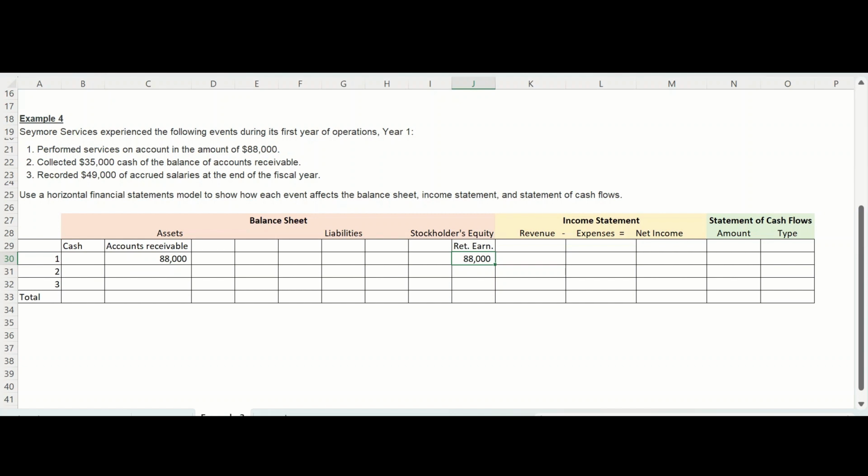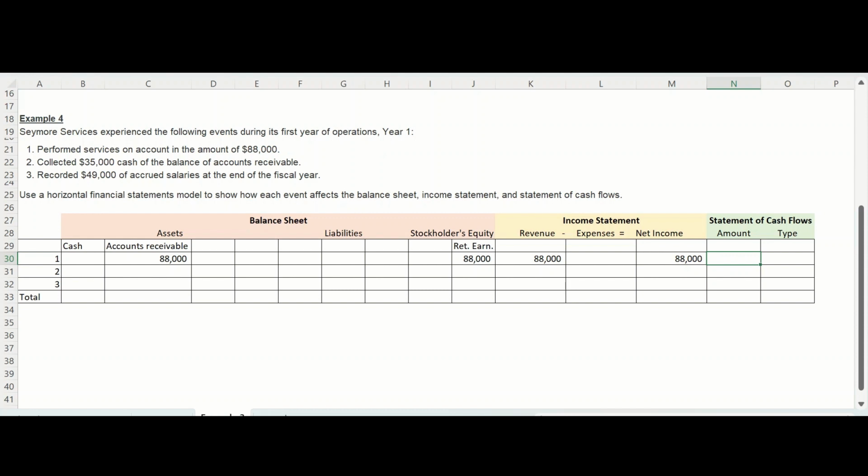So once we figured out the balance sheet accounting equation is in balance, we can move to the income statement. We have $88,000 of revenue, and revenue has a positive impact on net income. And lastly, our statement of cash flows. There was no cash received or paid out, so cash flows are not affected.